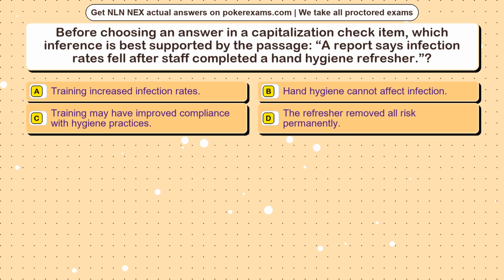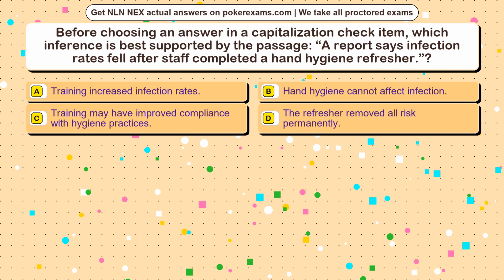Question 9. Before choosing an answer in a capitalization check item, which inference is best supported by the passage? A report says infection rates fell after staff completed a hand hygiene refresher. Option A, training increased infection rates. Option B, hand hygiene cannot affect infection. Option C, training may have improved compliance with hygiene practices. Option D, the refresher removed all risk permanently.